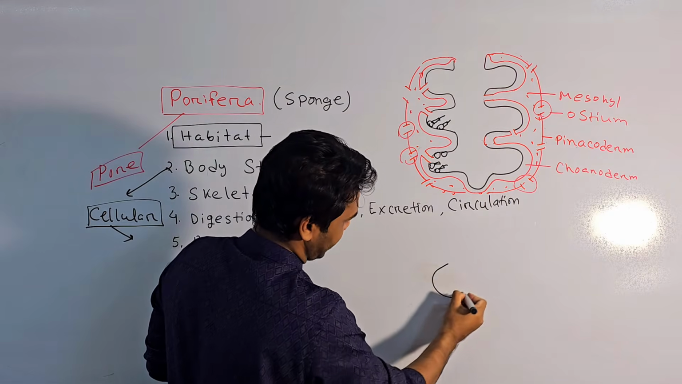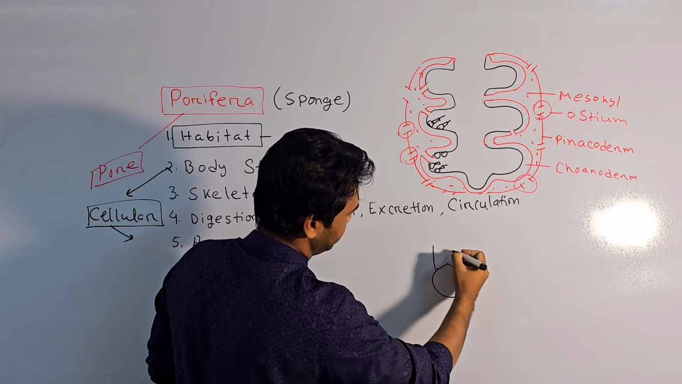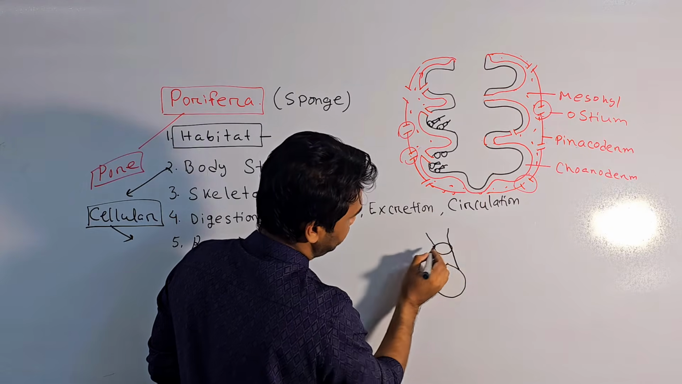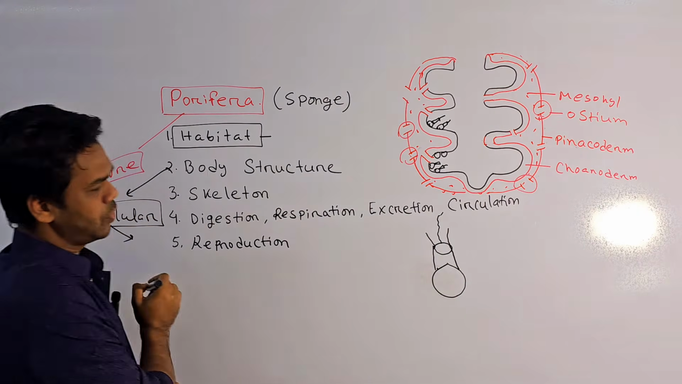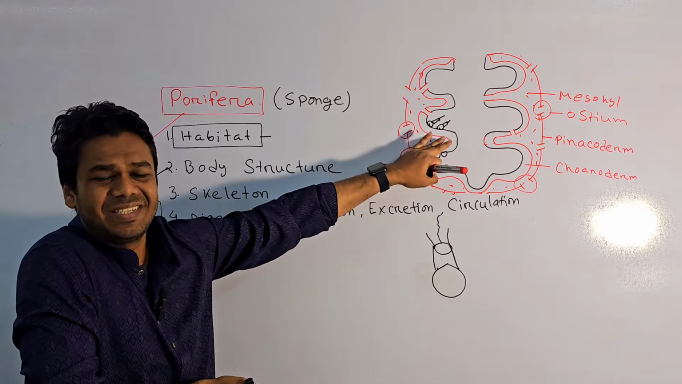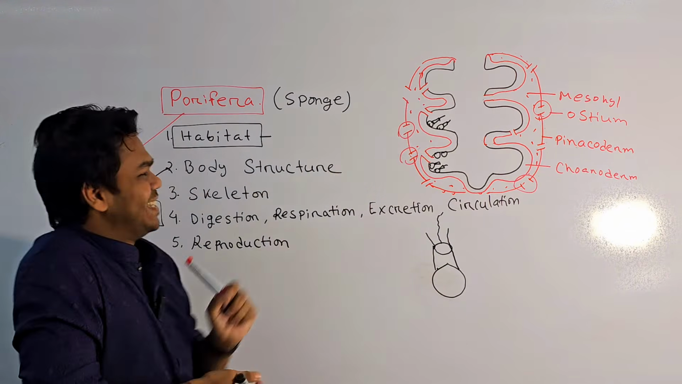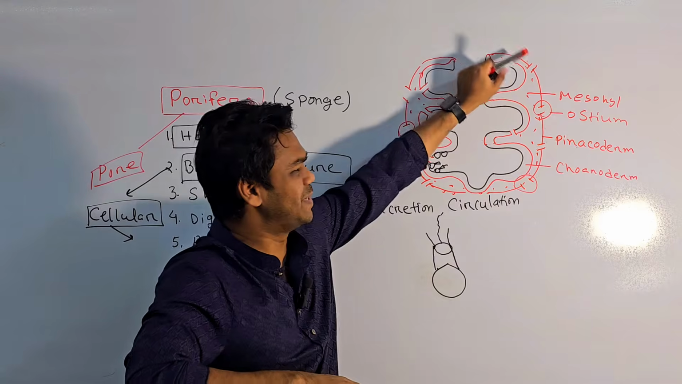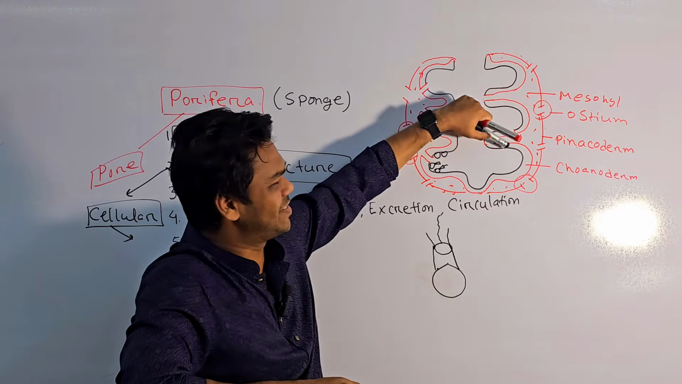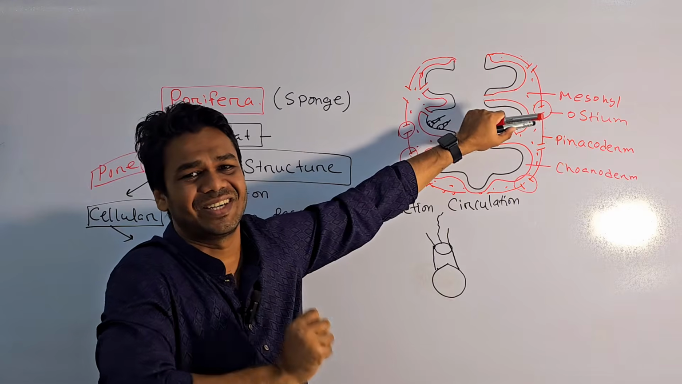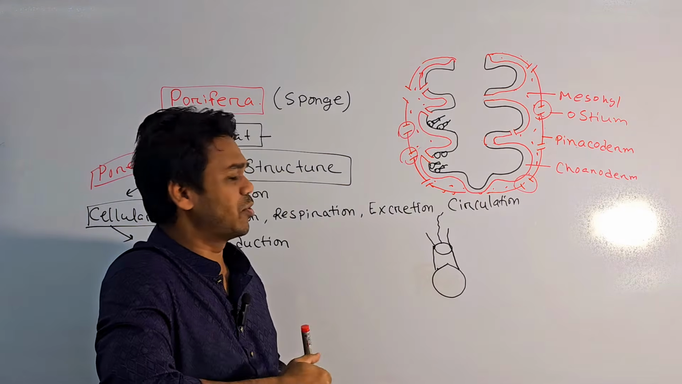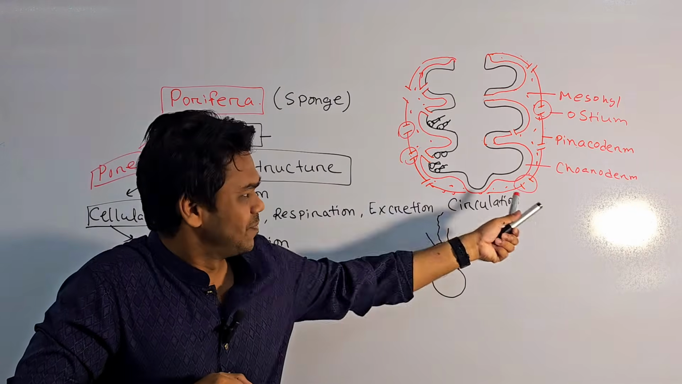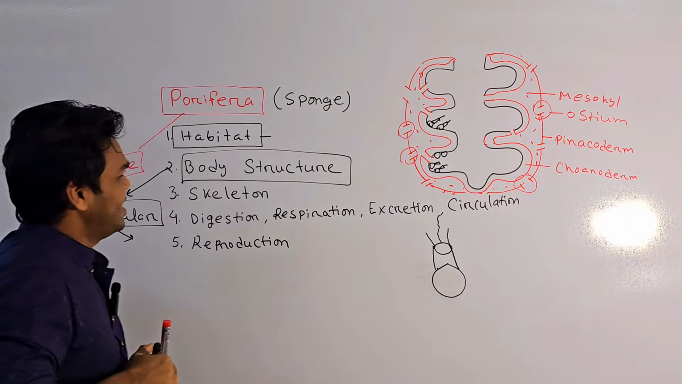my dear students, listen very carefully. This is the choanoderm cell, the choanocyte cell. These choanocyte cells are present in the choanoderm layer. So in the body structure, we can easily tell it has two cell layers: the pinacoderm and choanoderm. Between these layers, mesohyl, a gel-like structure, is present, and a special cell called choanocyte is embedded in the choanoderm layer. I think you got my point.